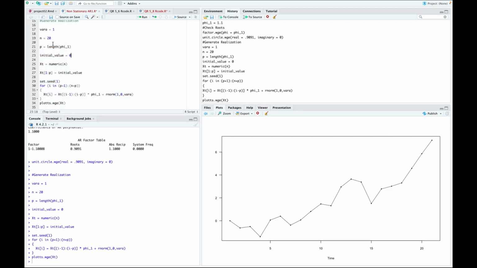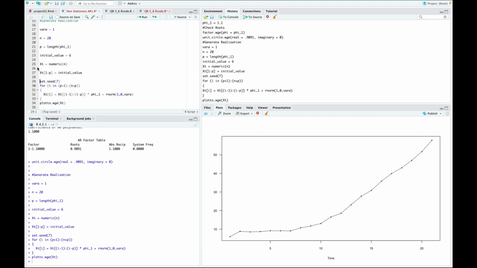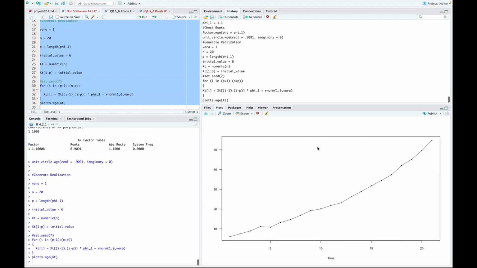So what if we started, just to show it, at, say, 6? If I did that, let's just look at that 20 again. If I start at 6, then we can see, even if I change the seed down here, let's change the seed to be 7, we'll see a different one. In fact, let's just take the seed away. Even though we're only looking at 20 observations, if I take the seed away, it's just going to generate a new one each time. So there's another iteration starting at 6, starting at 6, starting at 6. None of them turn around because it's 1.1 times the previous value.